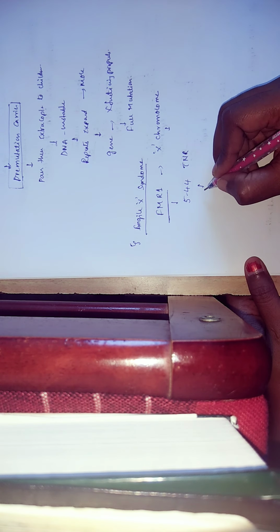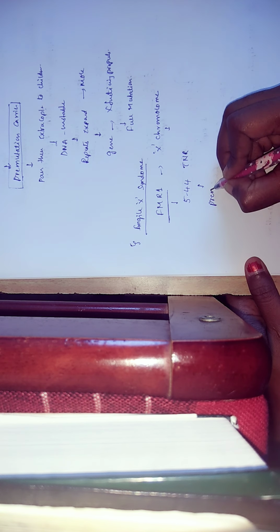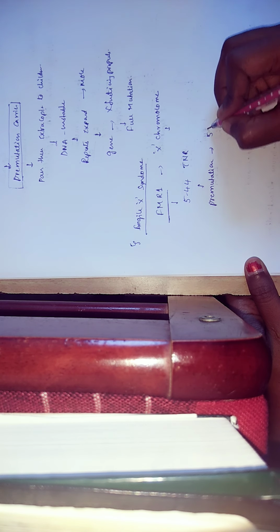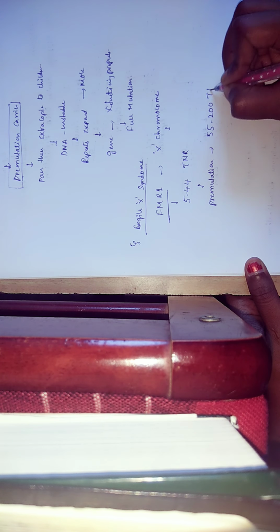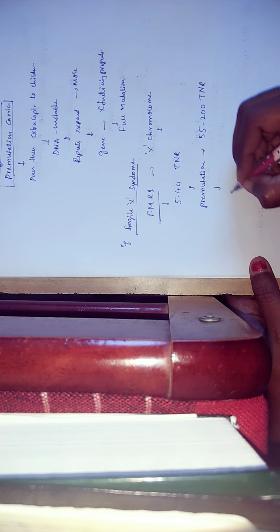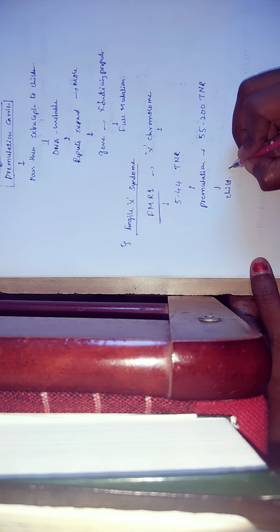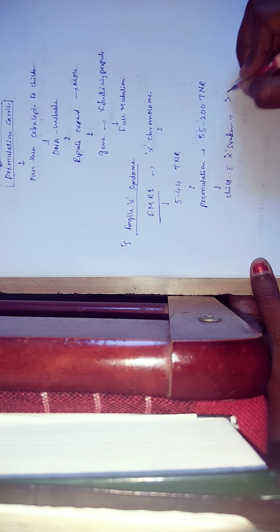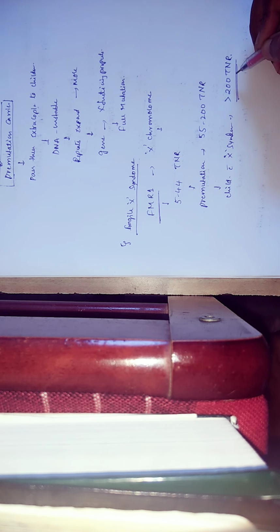Clear? As pre-mutation carriers, I told you this will be passed to the children, and it will be expanded to around 55 to 200 trinucleotide repeats. Finally, in the case of children with this fragile X syndrome, they have more than 200 trinucleotide repeats. Finally they call it fragile X syndrome. This is all regarding the trinucleotide repeats.